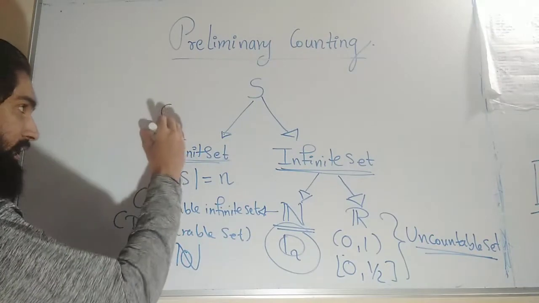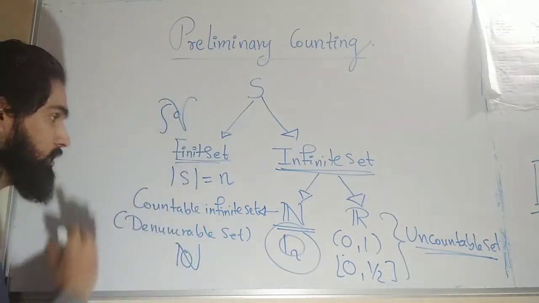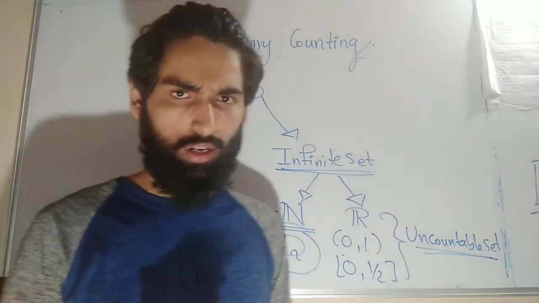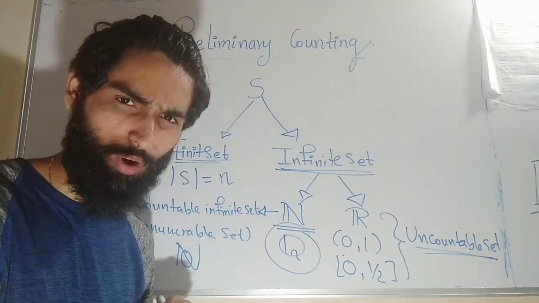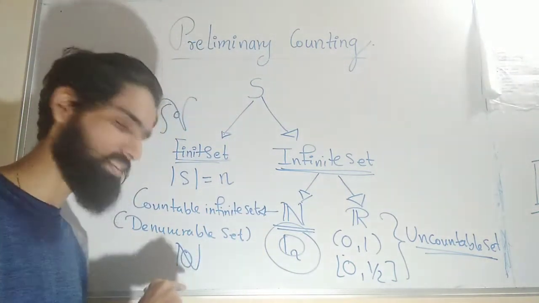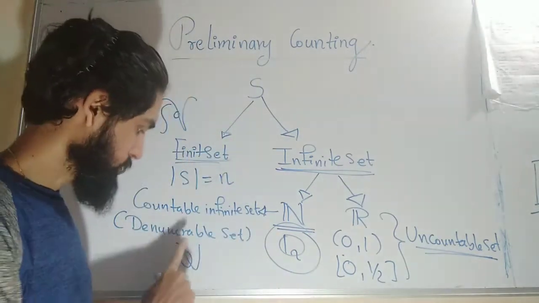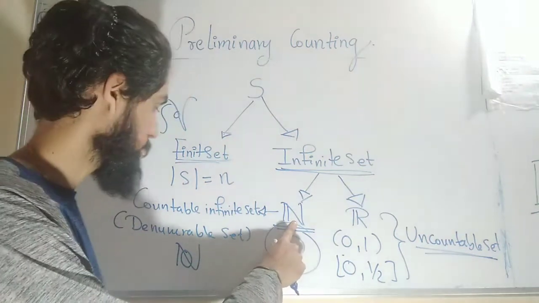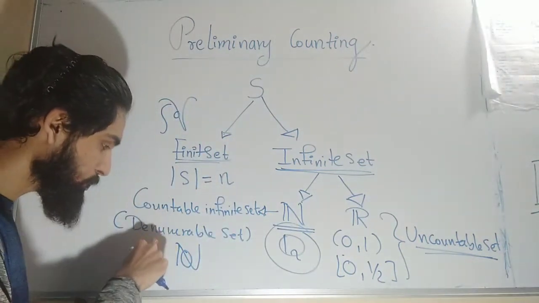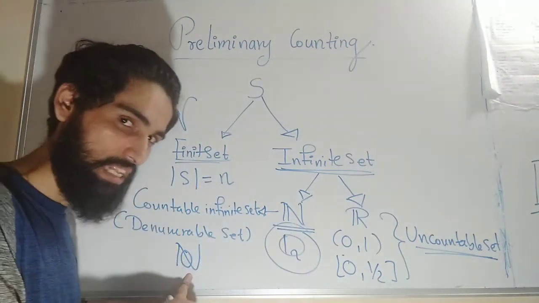It is actually written like this. Aleph naught. How do we read it? I think it is a Hebrew letter, not a Greek letter. It is a Hebrew letter which is read as Aleph naught, to represent the cardinality of the set of all natural numbers. Okay, so a denumerable set has the cardinality Aleph naught.